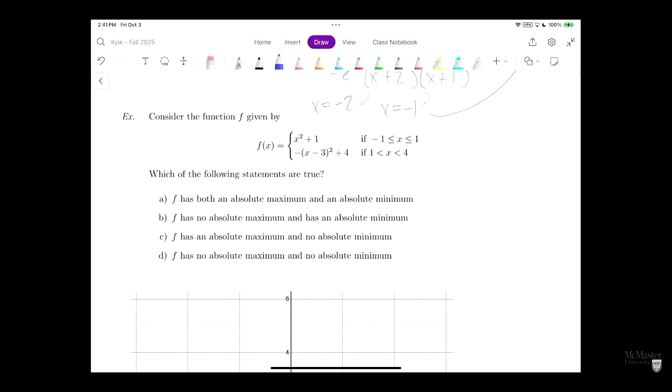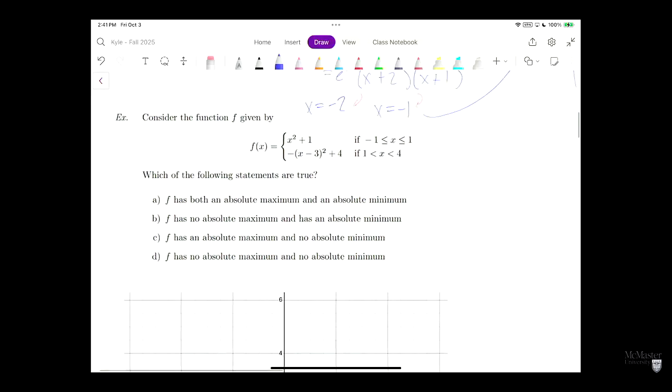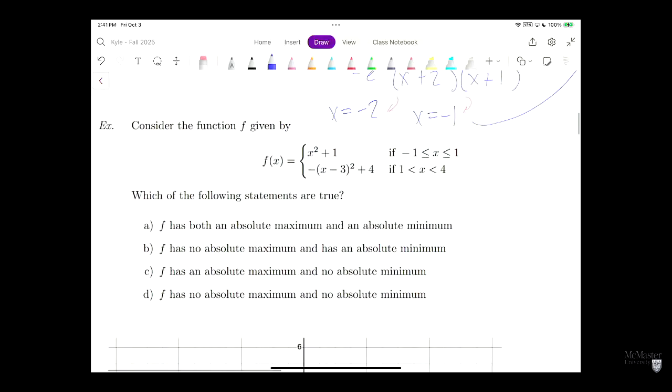Okay, so here's my question. Here we have a function f given by this piecewise quadratic. We have a quadratic in 2 places. Remember, for the extreme value theorem, we have to ask whether f is continuous and also whether our interval is a closed interval. So first off, look at where f is defined. Do we have a closed interval? We're going from negative 1 up to 4. So is f defined on a closed interval? No, because we don't include 4. So already we have one problem.